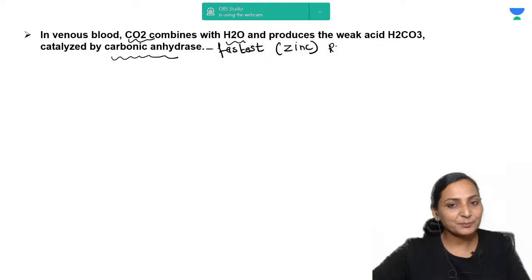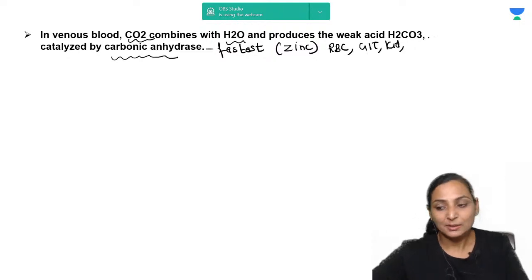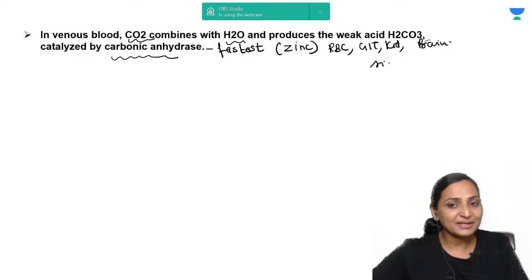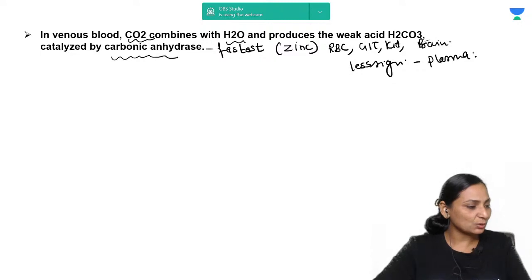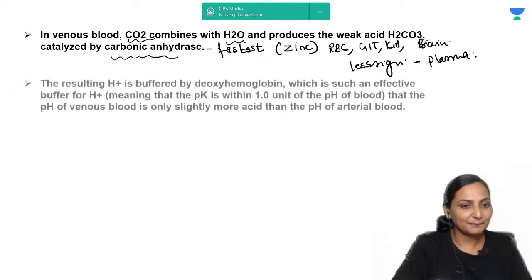It is present in RBC, but it is also present in the GIT, kidney, and brain, right? But it is present in a very insignificant amount in the plasma. Therefore the formation of carbonic acid does not take place very rapidly in the plasma.